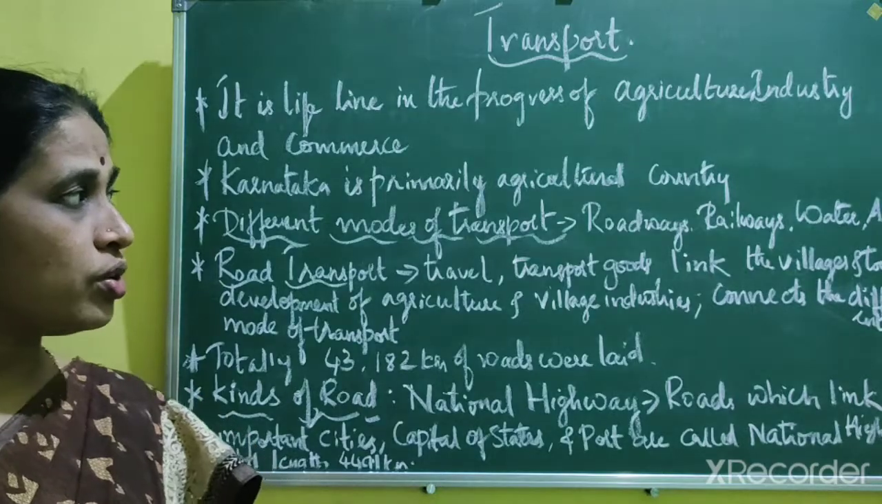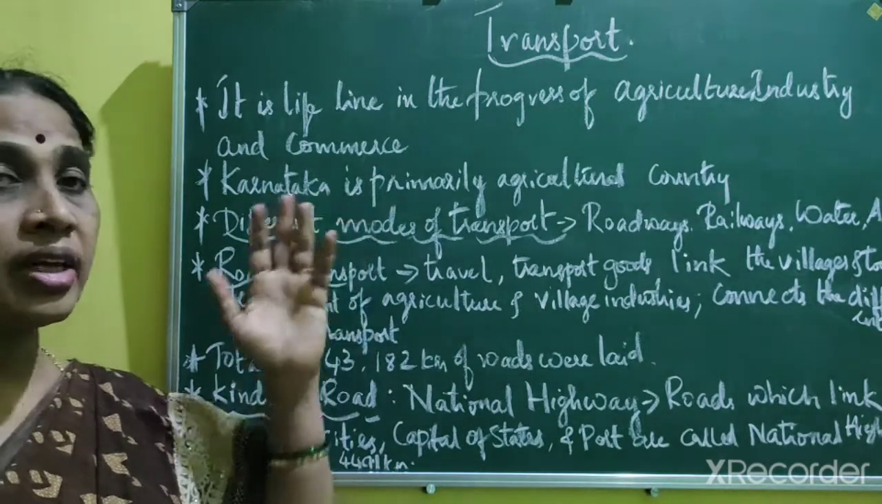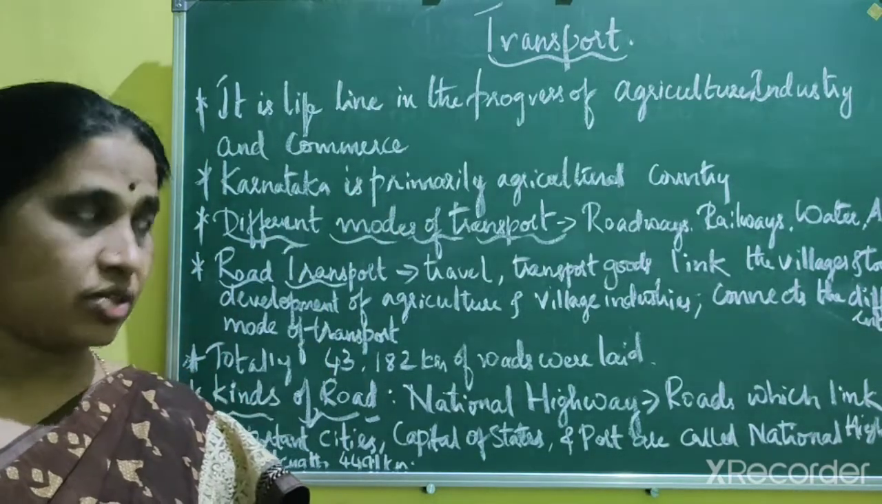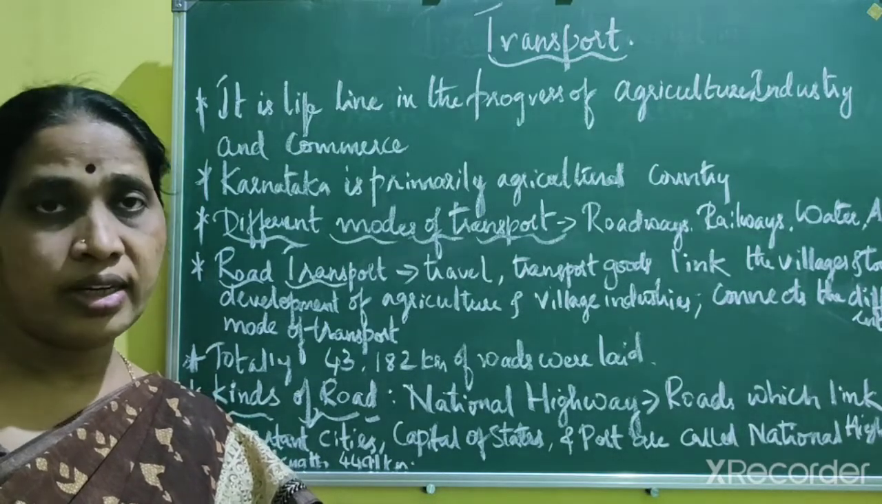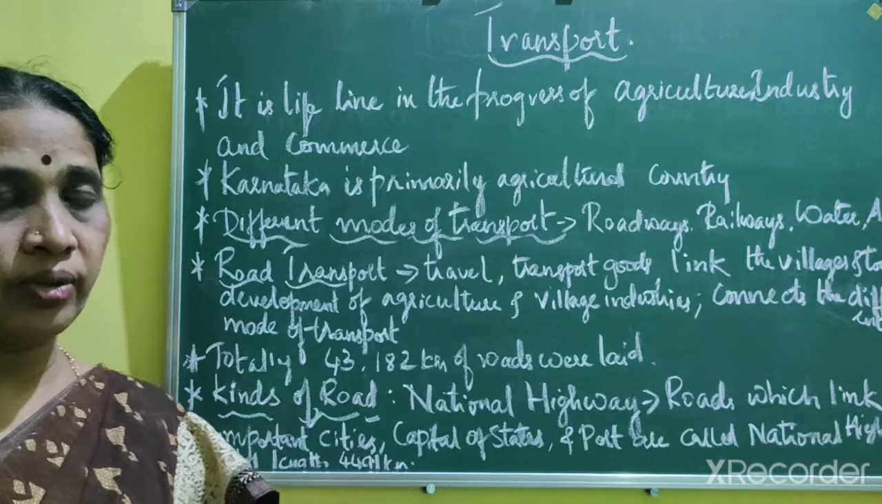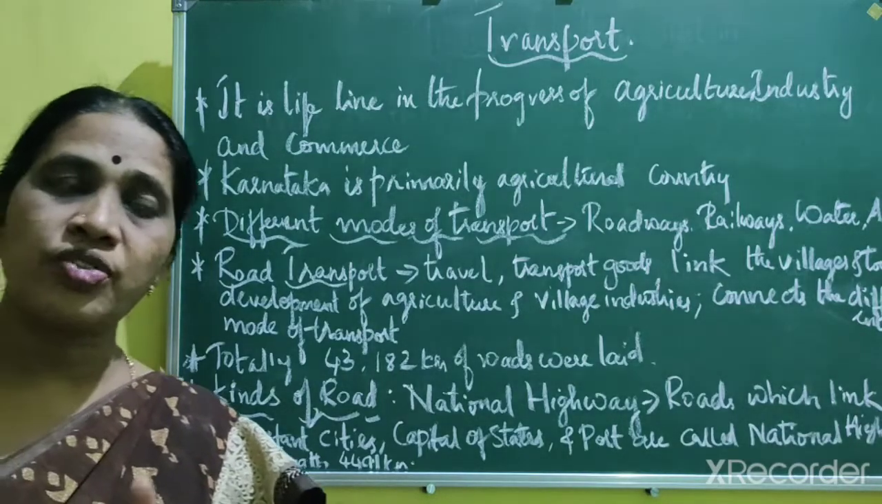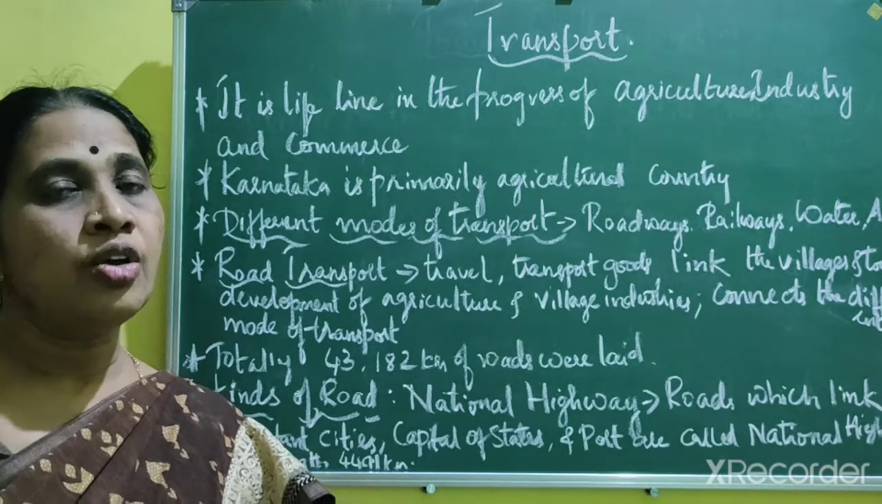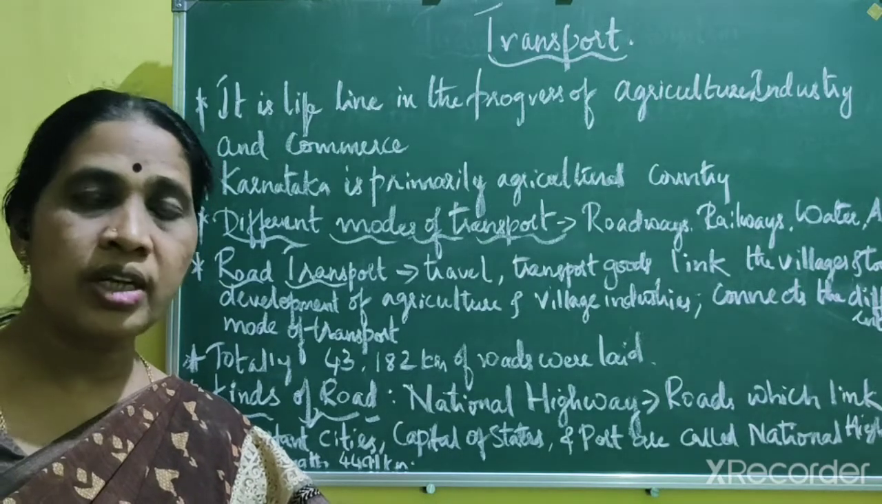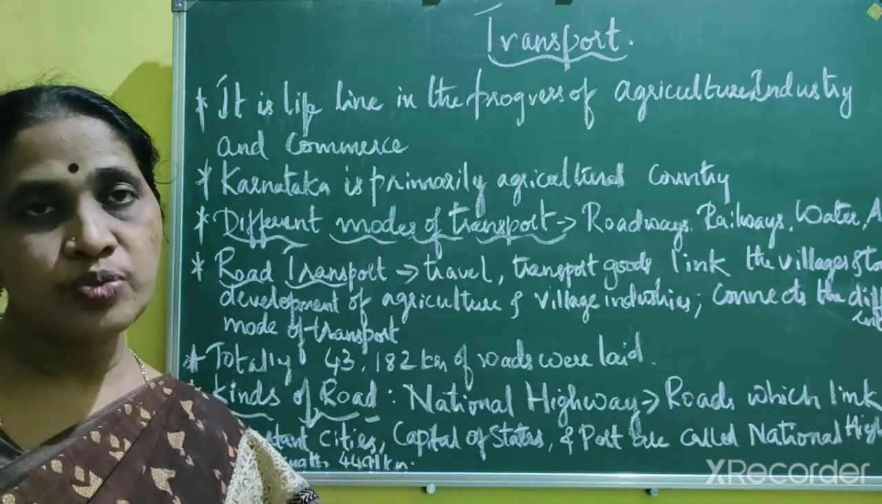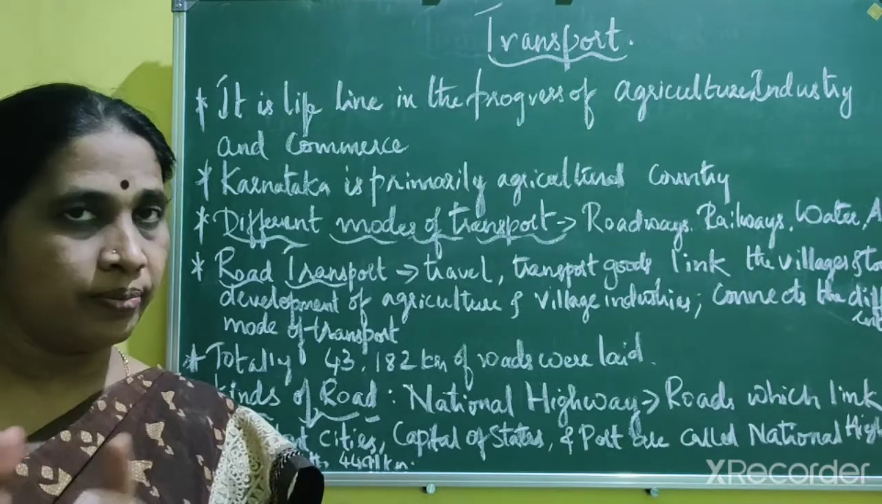Also, you know that Karnataka is primarily an agricultural state. Most of the people in Karnataka are still dependent on agriculture. So different means of transport are very essential for this. For example, if the farmers have produced crops, they need a vehicle, that means transport, to carry these food grains to the market.